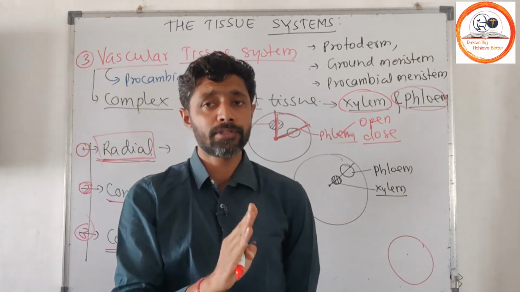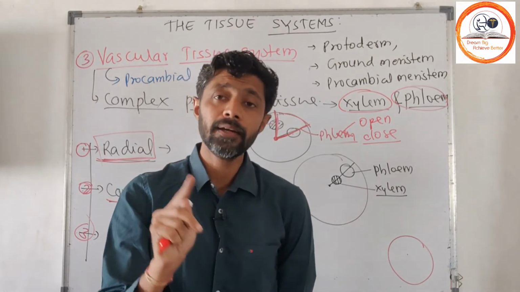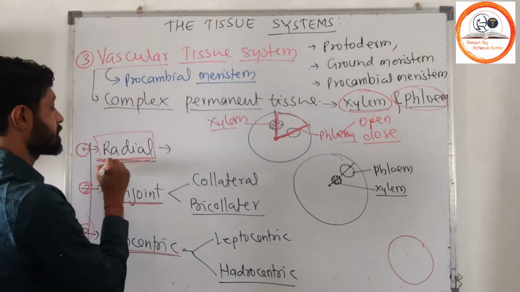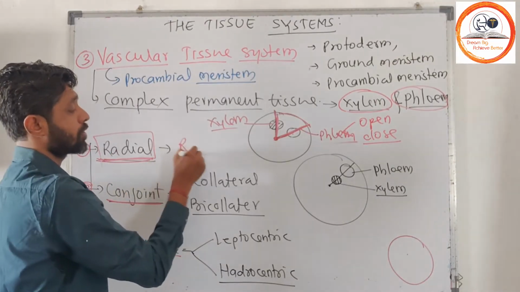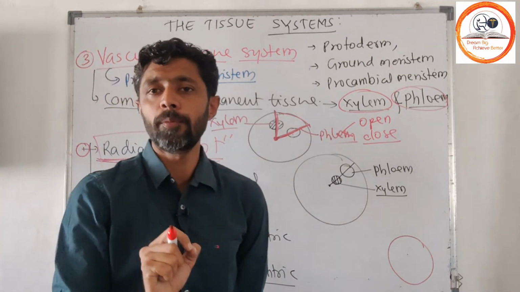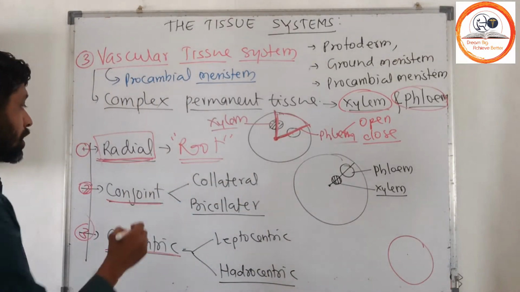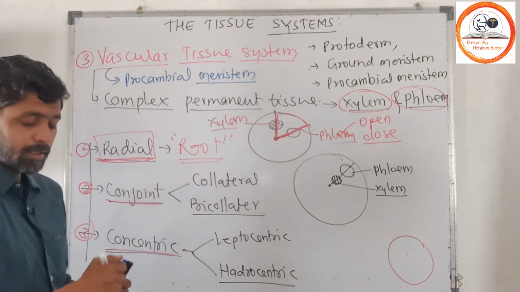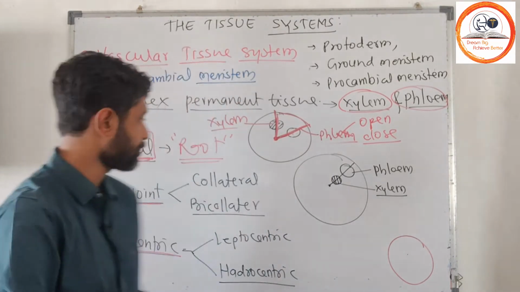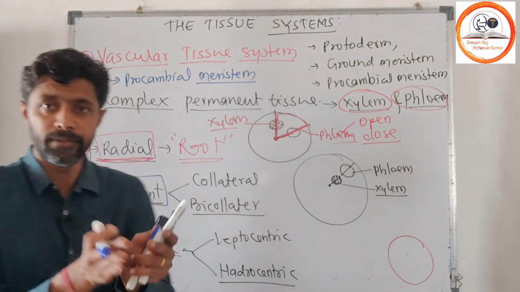A radial vascular bundle is a vascular bundle in which xylem and phloem are present on separate radii. They are not on a common radius. Such a vascular bundle is considered a radial vascular bundle, and it is the most common type of vascular bundle in the roots. So first, that is radial: in radial vascular bundle, xylem and phloem are present on separate radii. Then another type, that is the conjoint type of vascular bundle.